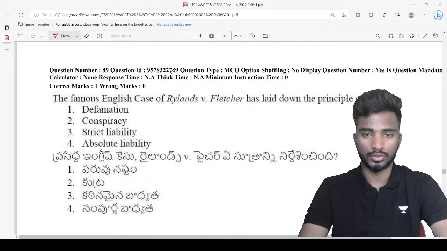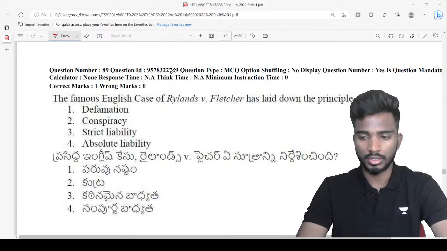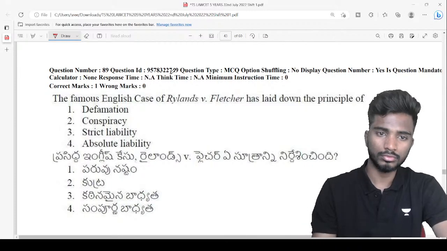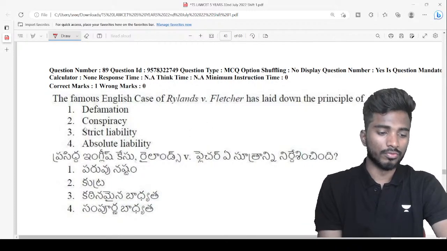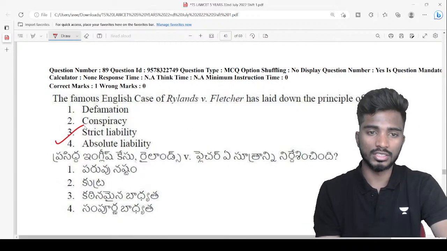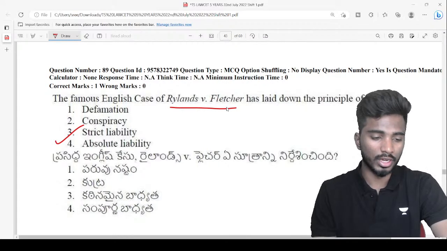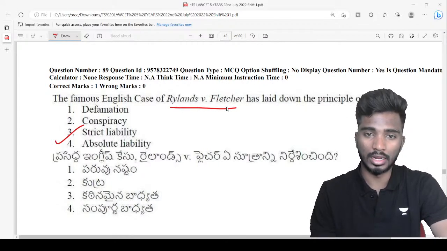Alpha says it's for Rylands versus Fletcher. I talked about this case very recently. There was an independent contractor. Very good, Nidhi, excellent. So the answer is strict liability. The concept of strict liability was laid down in Rylands versus Fletcher, wherein whether your mistake is there or not, you will be held liable.